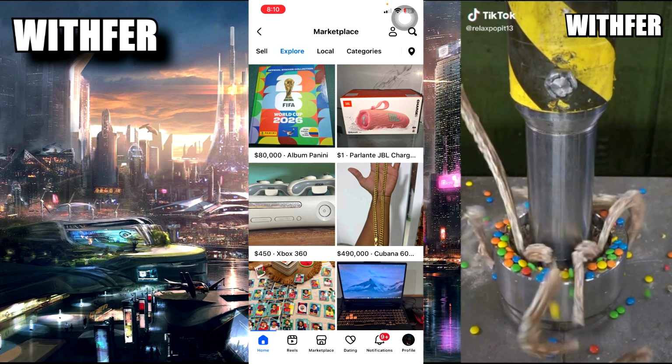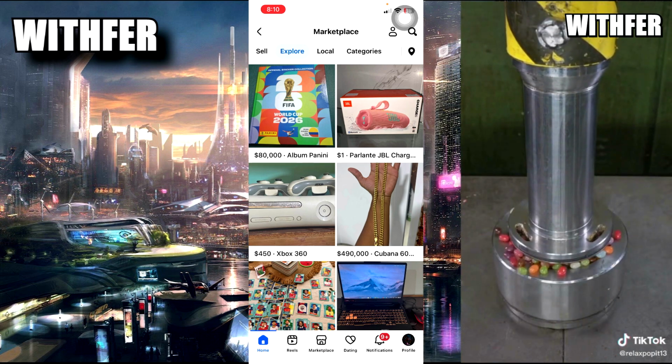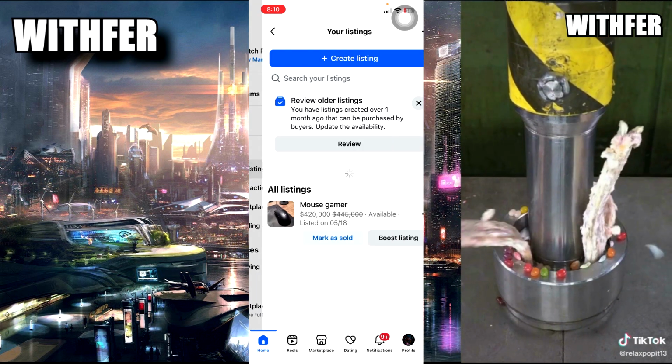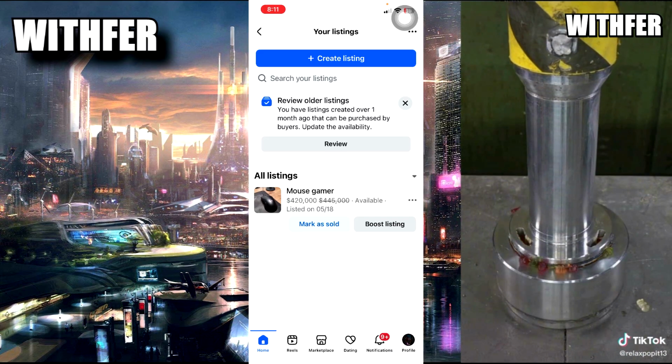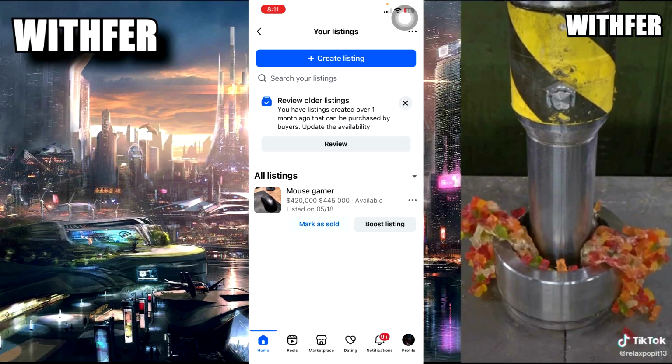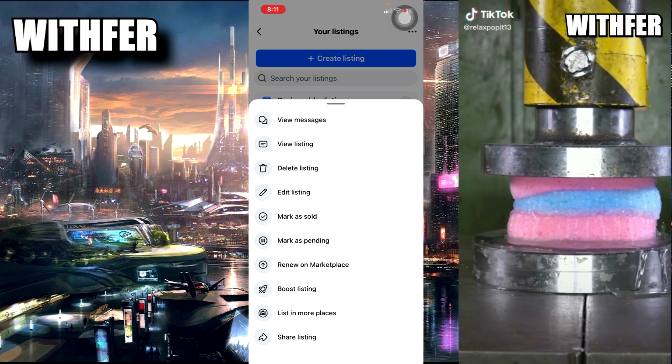For example, if you make a post, you can open your profile in the corner here, and your listings are here. For example, I have one listing available, okay? If I want it to disappear, I only need to tap the three points and choose delete listing.